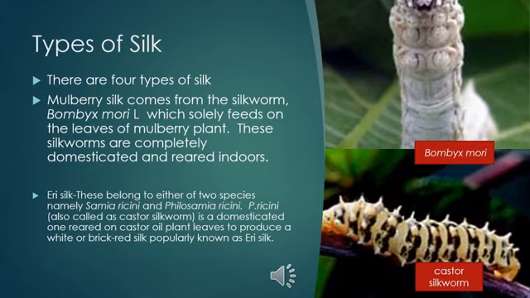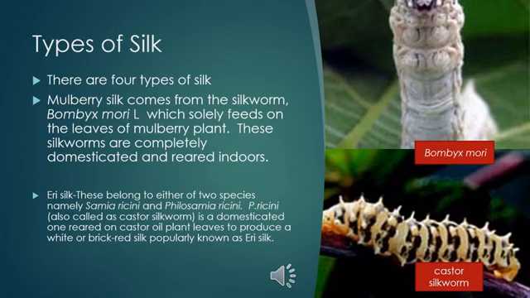Now there are 4 types of silk, and we obtain the silk from different types of silkworms. Okay. The first one is the most common one, the mulberry silk. This mulberry silk comes from the silkworm called Bombyx mori, which solely feeds on the leaves of the mulberry plant, and these silkworms are completely domesticated and they are reared indoors.